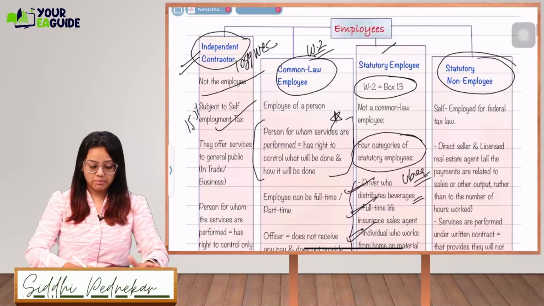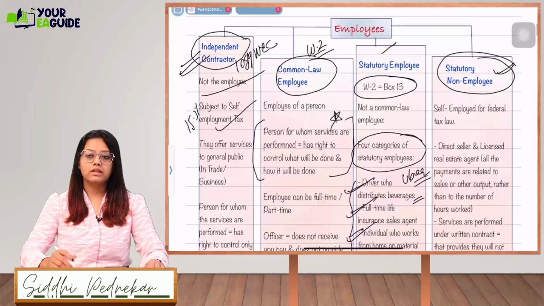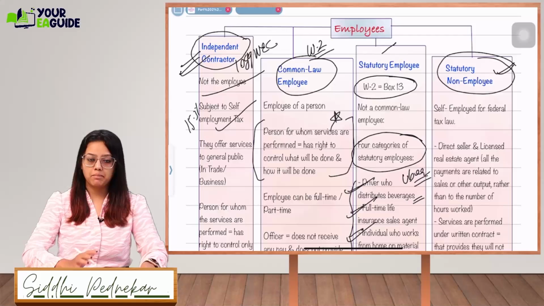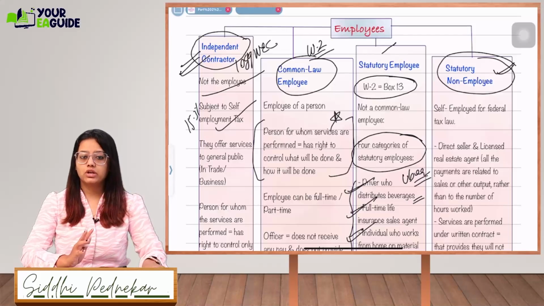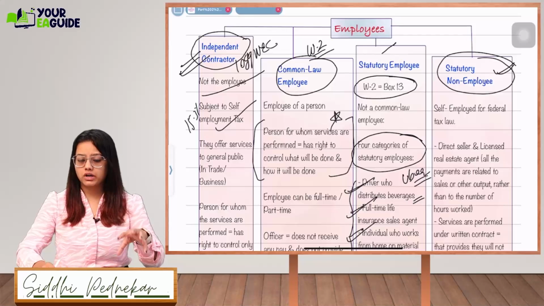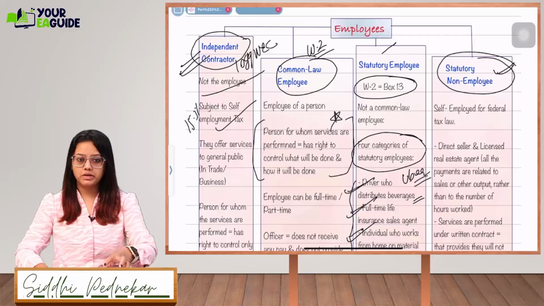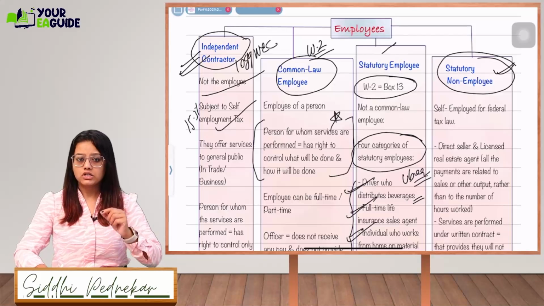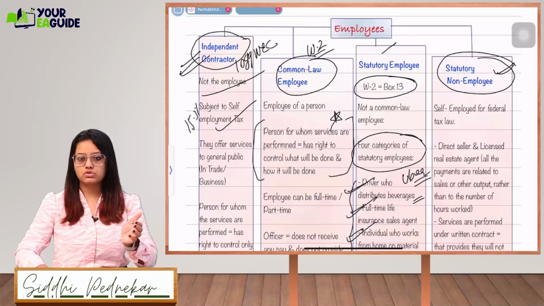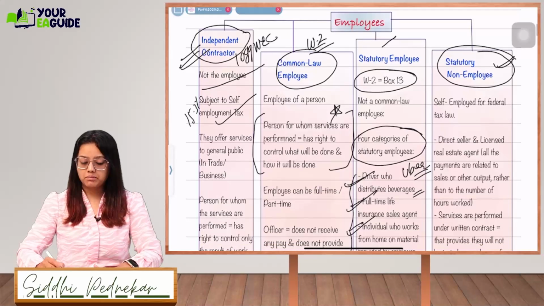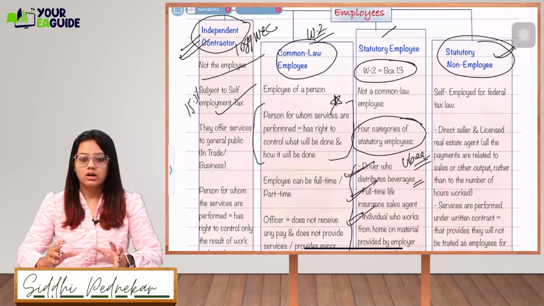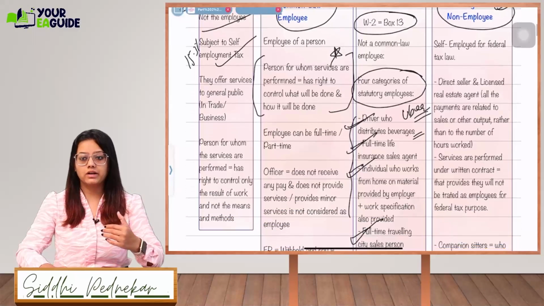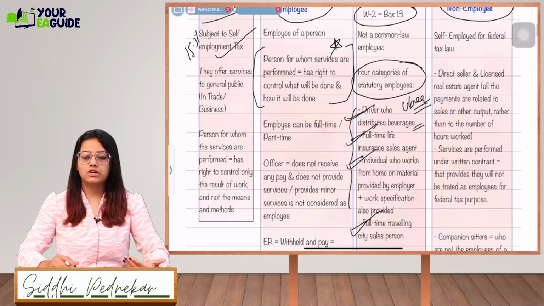I know between independent contractor and non-employee there may be some confusion. I'll give you one example. Independent contractor: let's say there is one worker who is into the construction business. He is giving services to A company, to B company, and to C company. So he is an independent contractor giving service to three different companies, three different sites. Statutory non-employees: think like you are selling the materials of construction. So you are a direct seller or a licensed real estate agent.